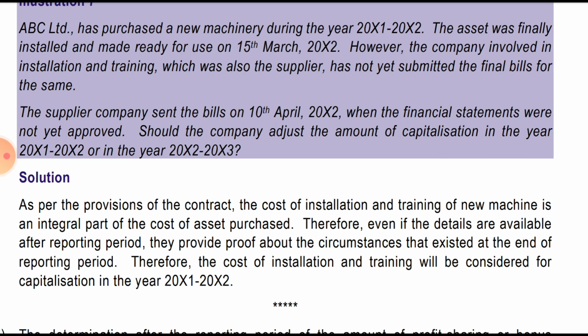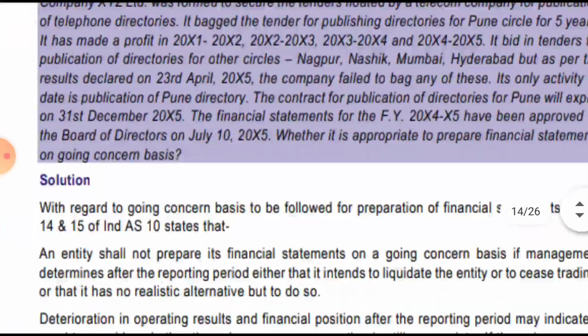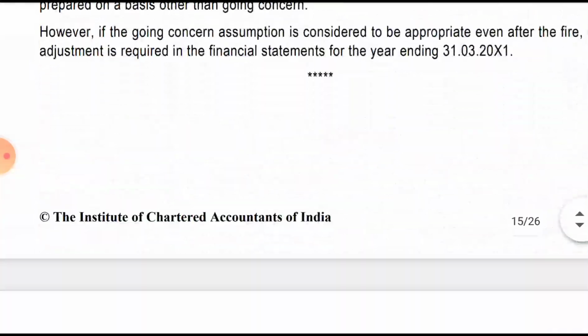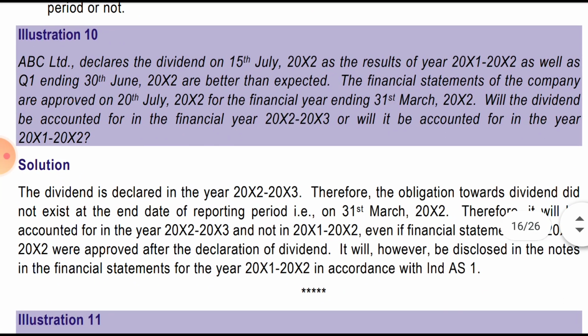And now the last answer, as I said, we'll cover only 5 illustrations. So we would be doing illustration number 10. Okay, it is based on the concept of dividend. ABC Limited has declared the dividend on 15th July. As a result, the year 1/2 as well as the quarter ending 30th June are better than expected.